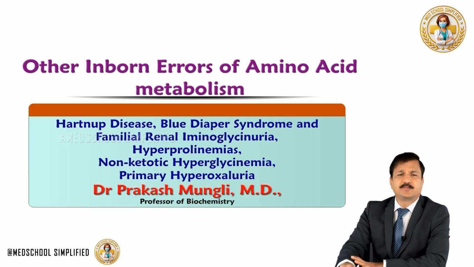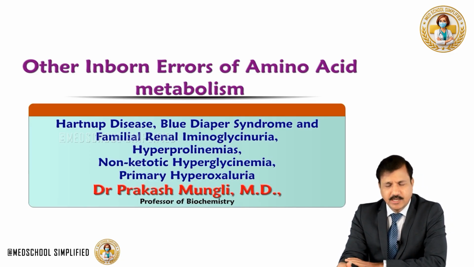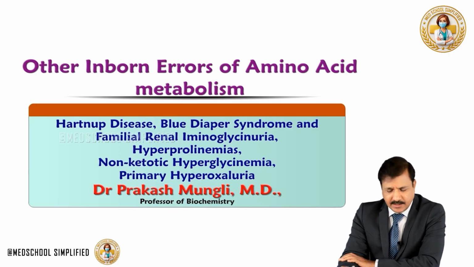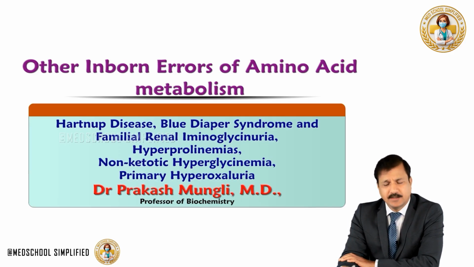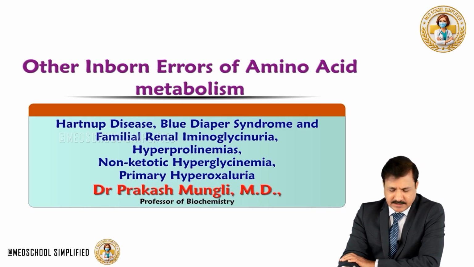So we have covered briefly Hartnup disease, blue diaper syndrome, familial renal iminoglycinuria, hyperprolinemias, non-ketotic hyperglycinemia, and primary hyperoxaluria.